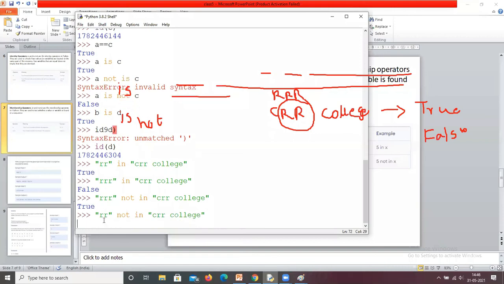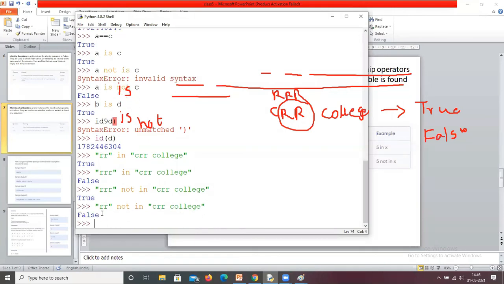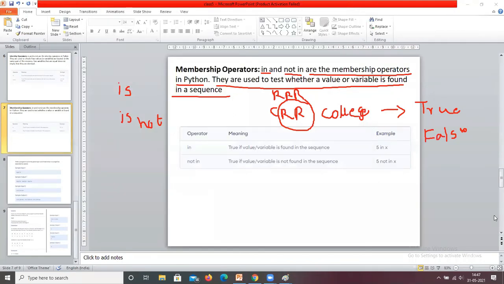Now what does it return? It returns false. Why? RR is in CRR college. "Not in" means it is in the college, so it returns false. Okay. I hope everyone understands operators in Python.